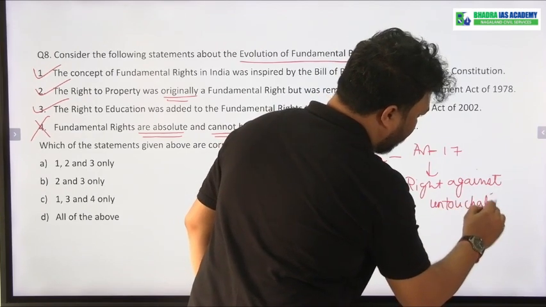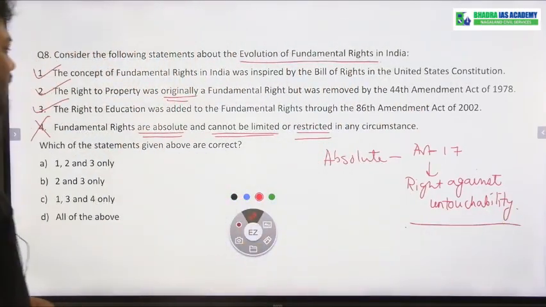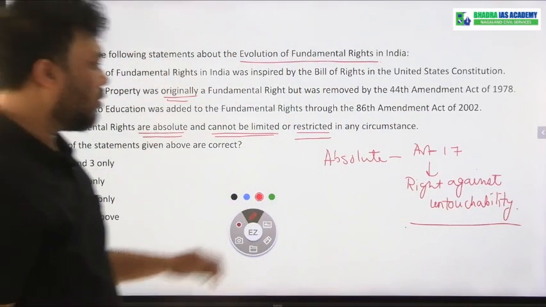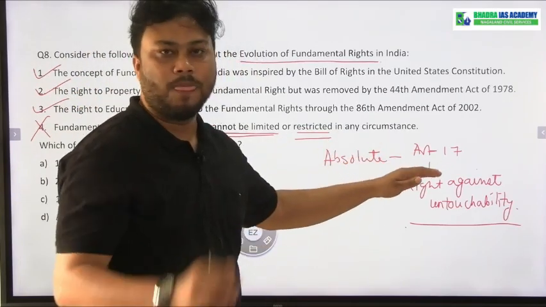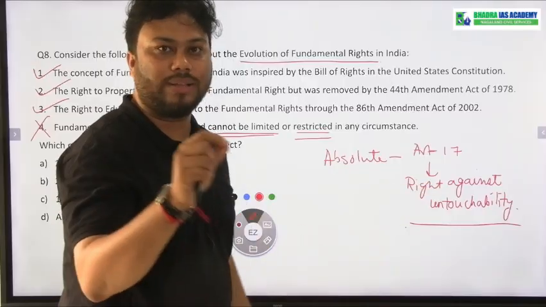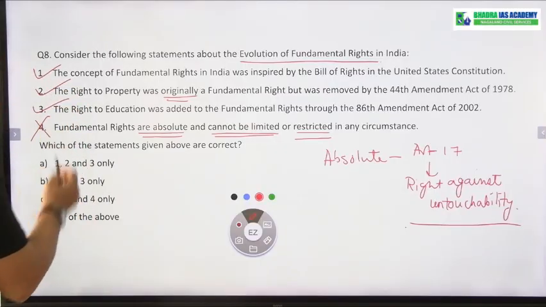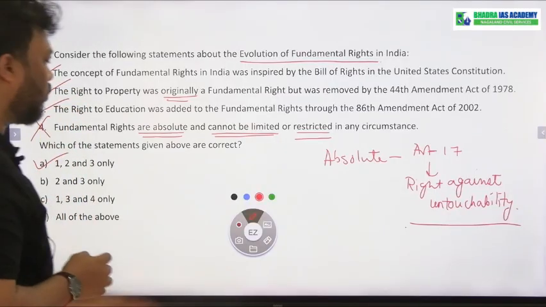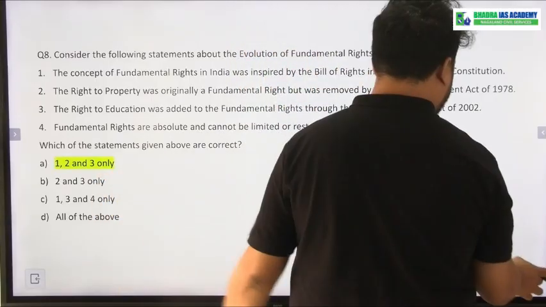This fundamental right is absolute, and apart from Article 17, all our fundamental rights are not absolute. So which of the statements are correct? 1, 2, 3. Ultimately option A, 1, 2 and 3.